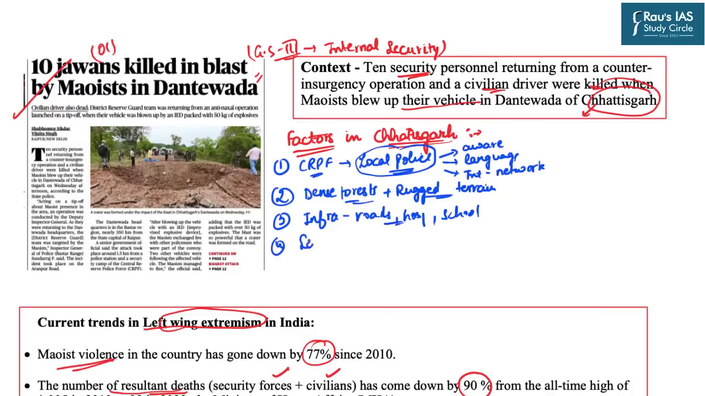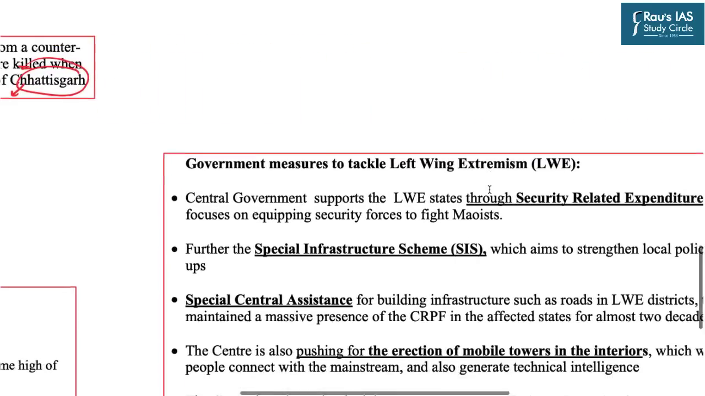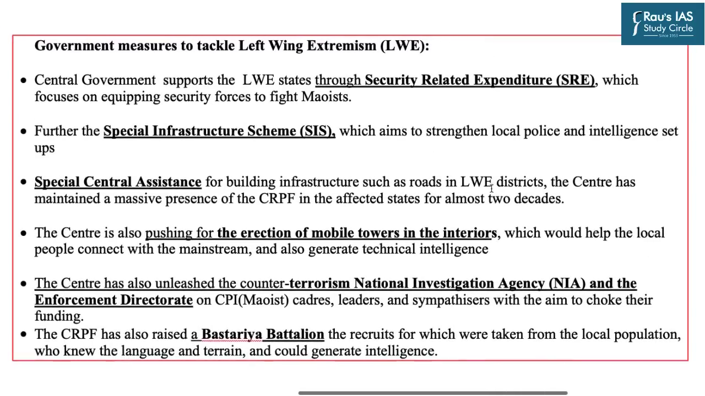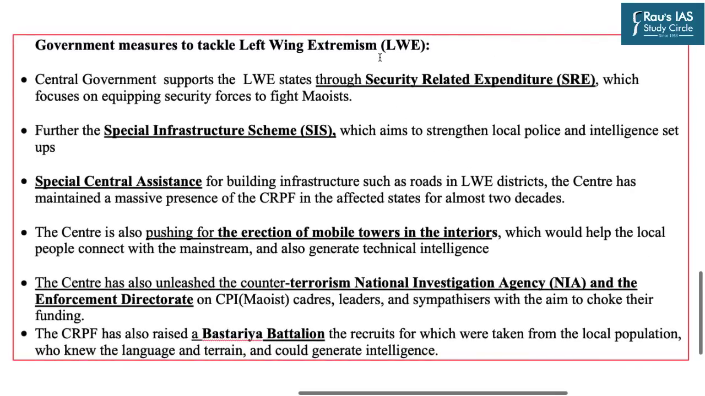Then the socio-economic development of Chhattisgarh is again below that of the other states, and because of the prevalence of poverty and unemployment, the youth is easily lured, and that is why they join these forces. So all these factors have led to the continuation of Naxalite and Maoist movements in the state of Chhattisgarh. But then, to curb this, the government has taken various steps. So let us see what measures have been taken by the government to tackle left-wing extremism.